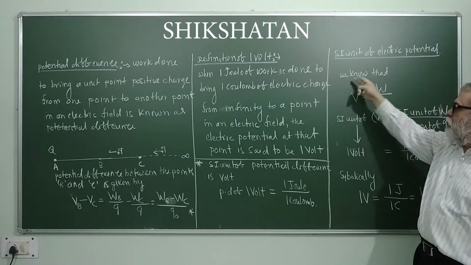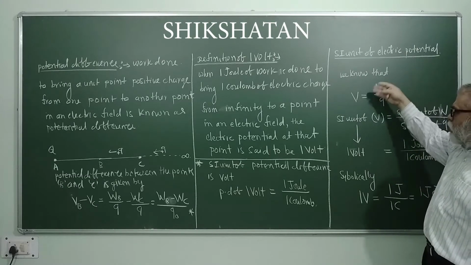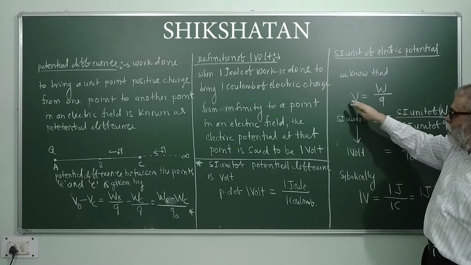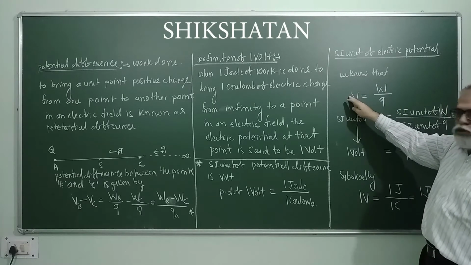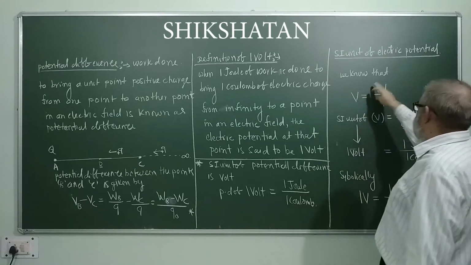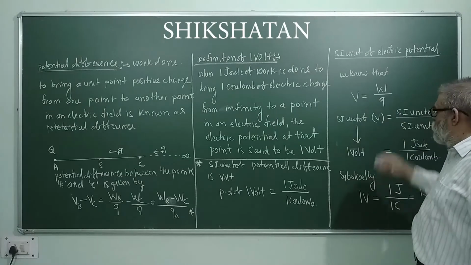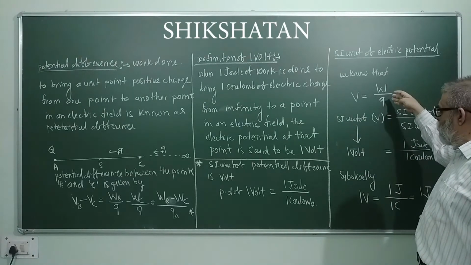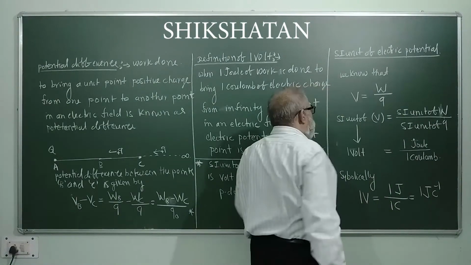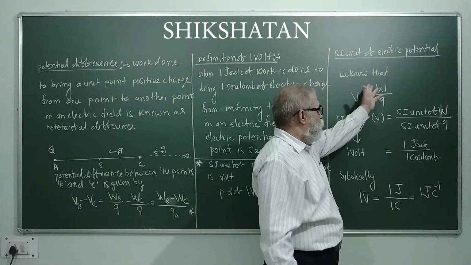As we have developed the relation V is equal to W by Q, V is electric potential at a point in an electric field, W is the work done to bring a unit positive test charge from infinity to a given point in an electric field, and Q is the test charge. So we have the relation V is equal to W by Q.